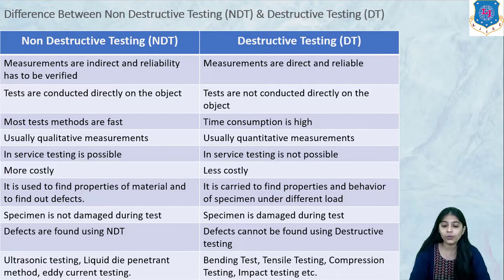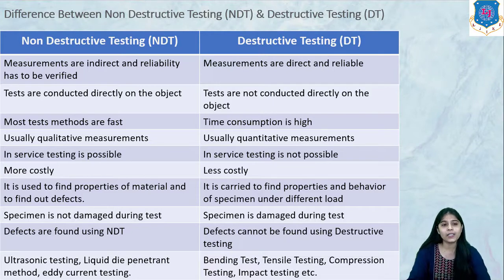If you want to know how any object behaves under various load conditions, for example, if you are applying a fixed load or a varying load, then how the material is behaving under load condition, you can get this behavior of the material with the help of destructive testing. But if you want to find the properties of the material and if you want to find out defects, then you should use non-destructive testing.